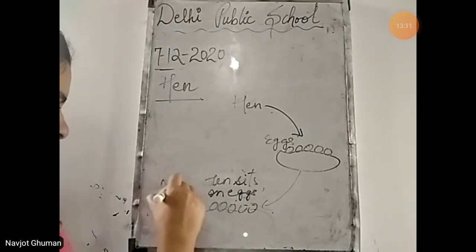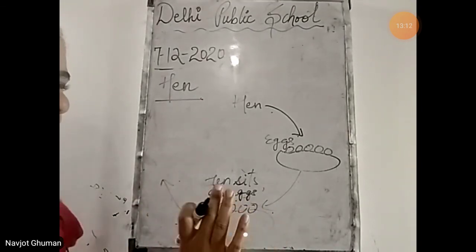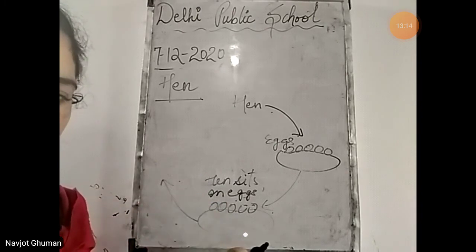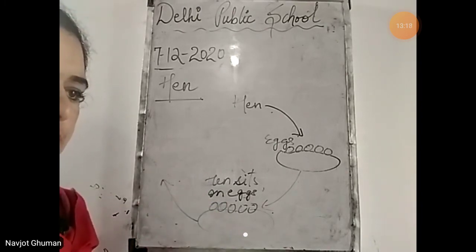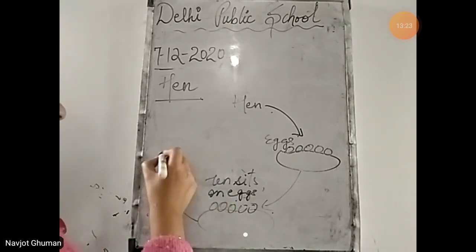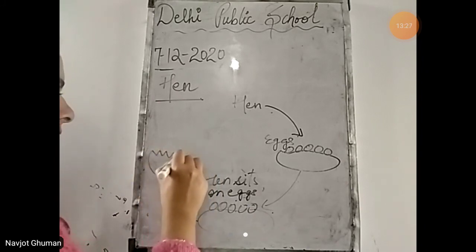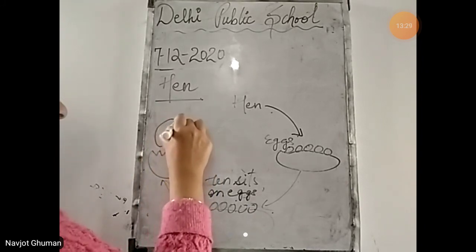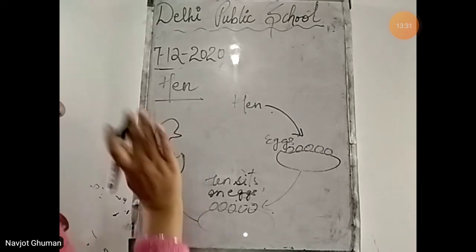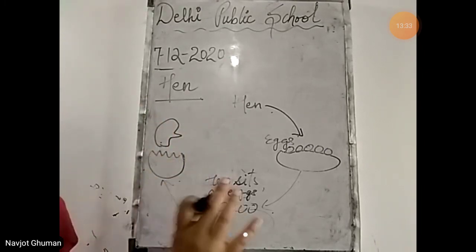Then the chick inside the, जब उसको warmth मिलती है, गर्मी मिलती है eggs को, then the chick that is present inside the egg, it matures easily, वो जल्दी से बड़ा हो जाता है. Then when the chick matures, the egg it breaks down and the chick it comes out. जो उसमें से चिक है वो बाहर निकल जाता है.